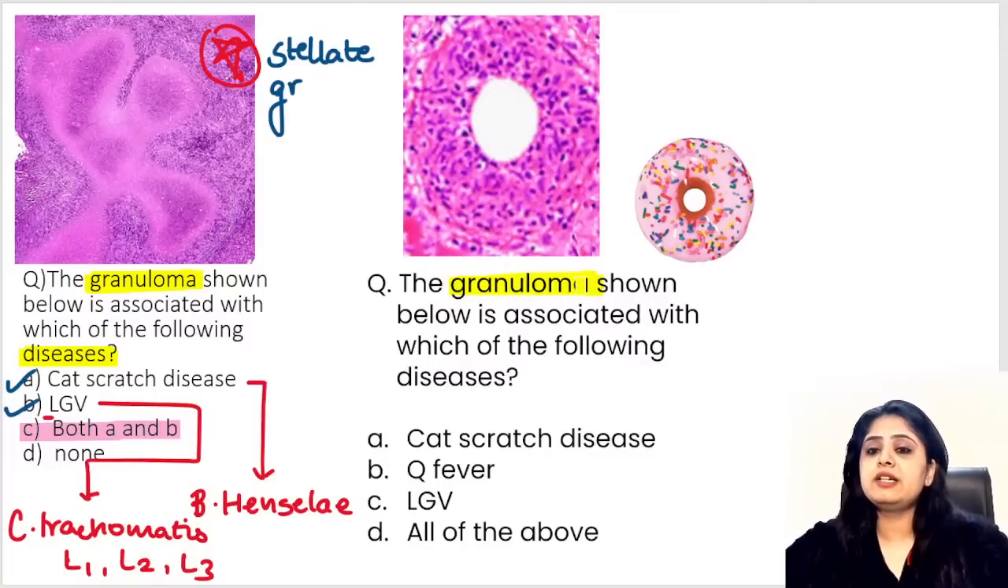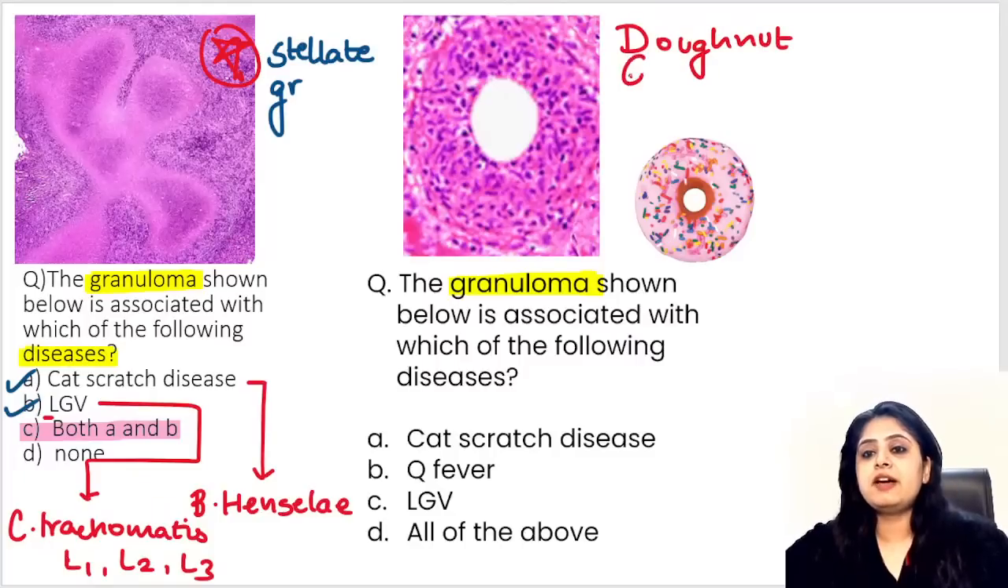What is the granuloma that has been shown? I've given you a nice picture also. I've given you the hint. This is looking exactly like a donut. So of course we will call it a donut granuloma. Sirf we have to know what are the causes of it.